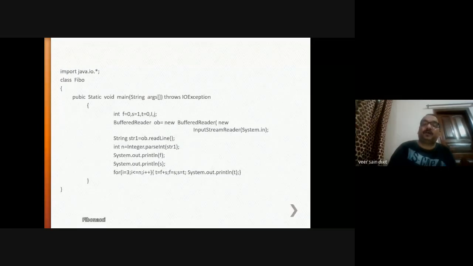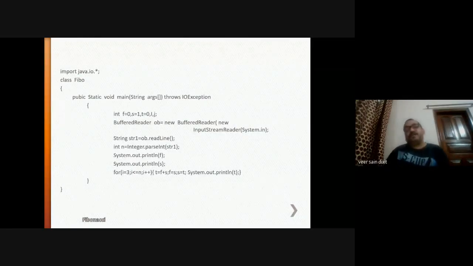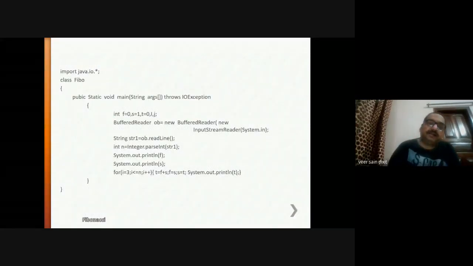Here we have created an object ob, which is of type BufferedReader. Now we have taken user input into n, up to what term you have to print the Fibonacci series. So here the logic says that 0 and 1: f is initialized with value 0, and that will be printed to the screen with System.out.println. The second value, that is 1, is printed too. The first and second values of the Fibonacci series are printed, 0 and 1.